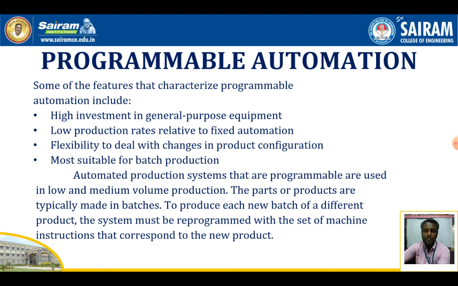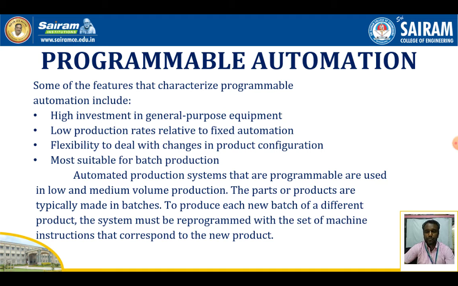With the help of this, we can produce a different variety of products. That is the main advantage of the programmable automation system.